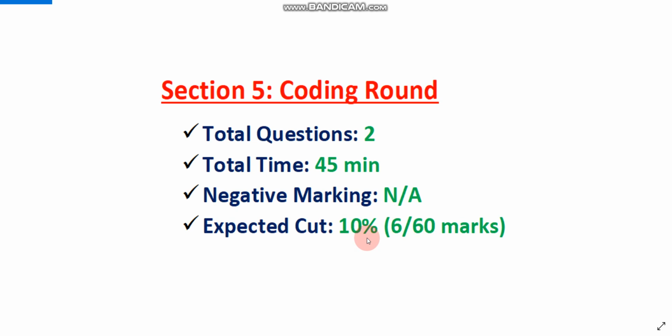Now the question is, why is the coding cutoff very low? This is very low, 10%. Why? I already explained, there are a lot of candidates from non-CSE and IT backgrounds who give TCS NQT, and they are not able to solve any question, and they score 0 marks out of 60. That's why the cutoff is very low.